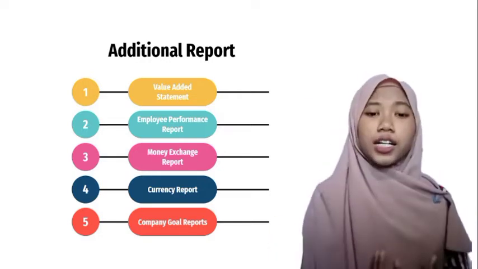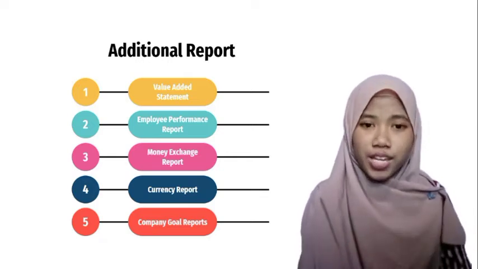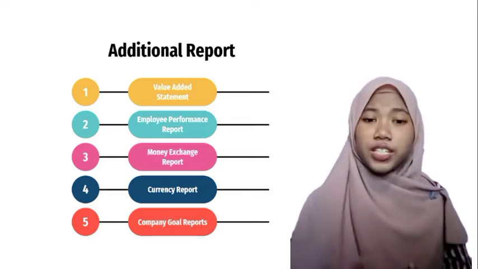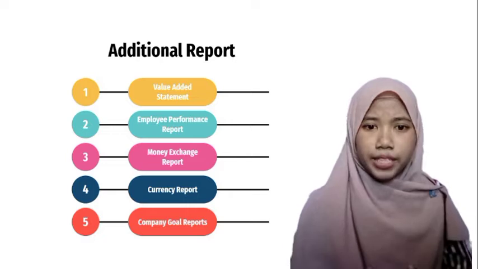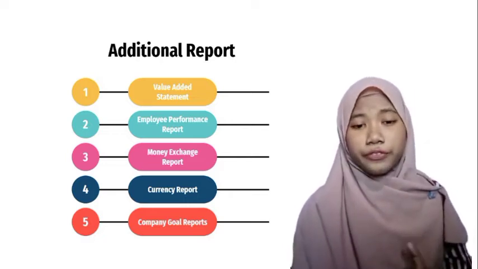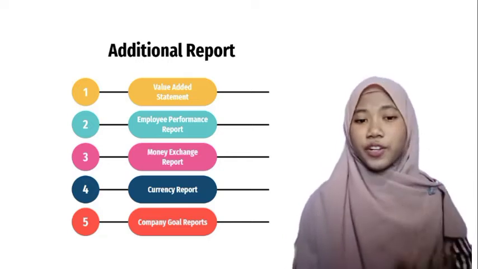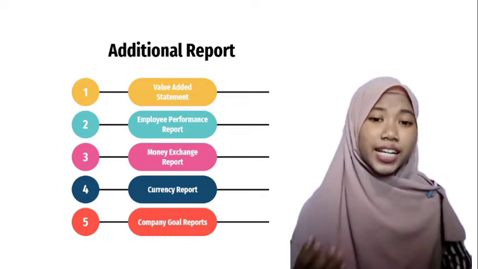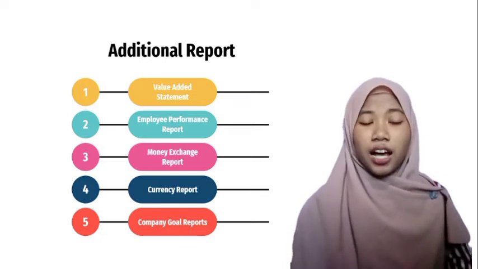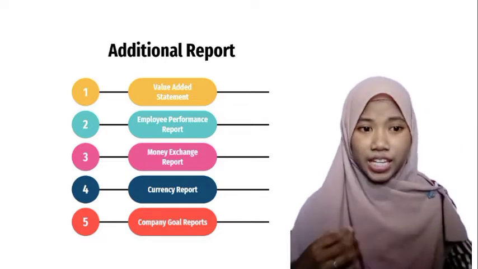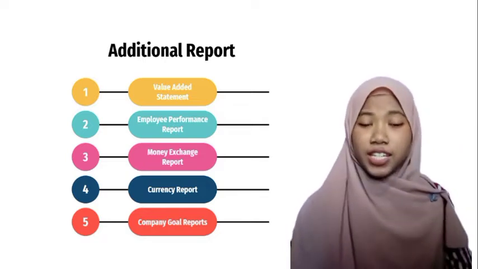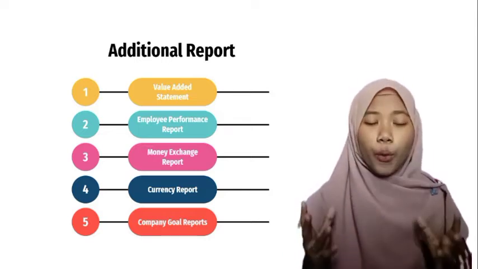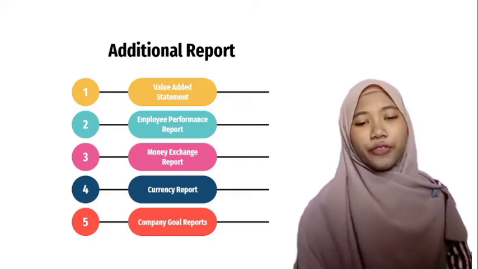Okay, the next additional report is the money exchange report with the government, which includes the financial relationship between the government and the company. And the next additional report is the currency report, which includes the cash flow with other companies, and also shows future cash flow, future estimates of profits, and also where we can invest the investments.